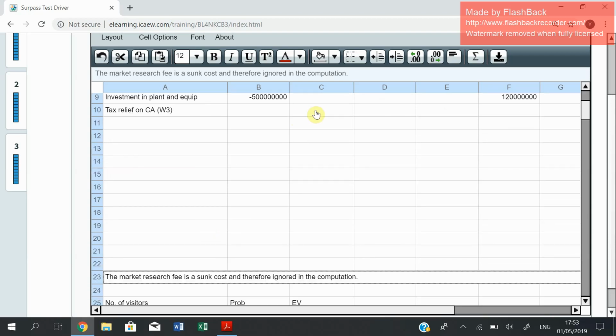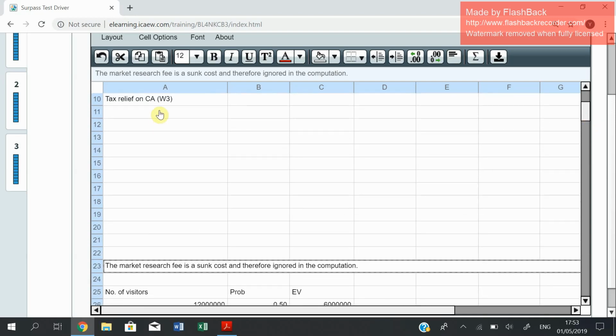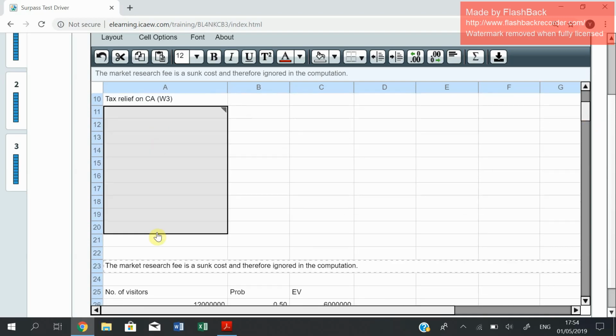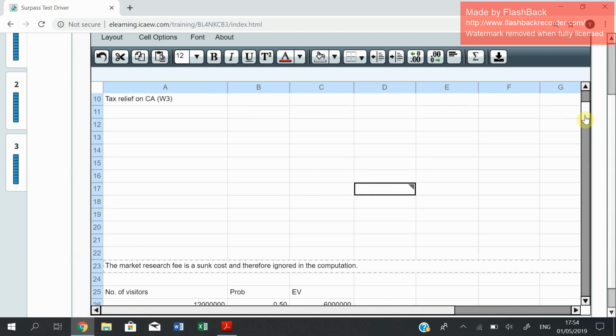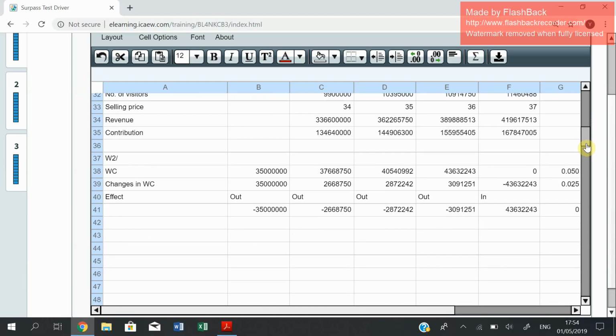So getting back to our working now, you would see that I have left quite a significant amount of rows for the computation. This is so because in the software, if you add rows, all the formulas will get disrupted. That's why I strongly advise you rather not to include rows at all whenever you're doing calculation questions, because this will disrupt the formulas and of course disrupt the calculations as well.